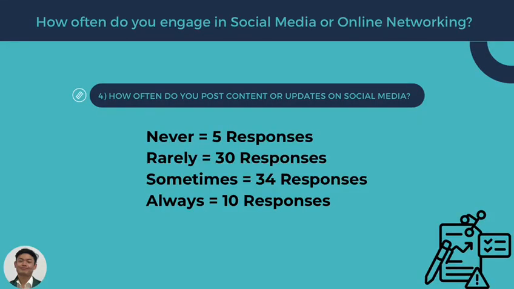So we pick question number 4, which is how often do you post content or updates on social media? Based on this question, we have 4 options: never, rarely, sometimes, and always. For never, we have 5 responses. Rarely, we got 30 responses. Sometimes, we got 34 responses. And for always, we got 10 responses.